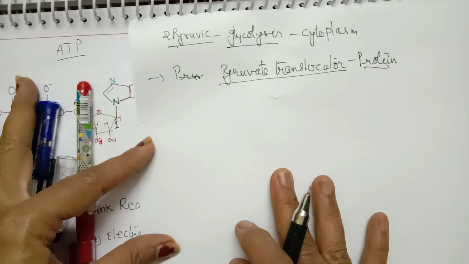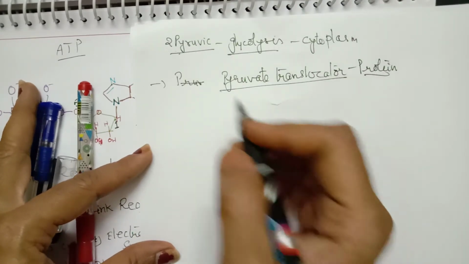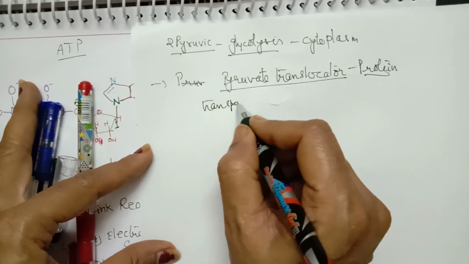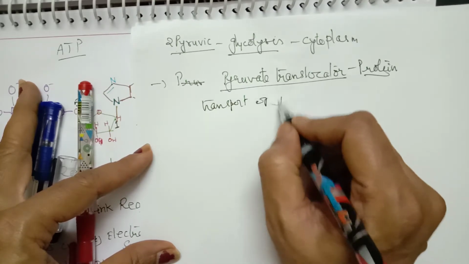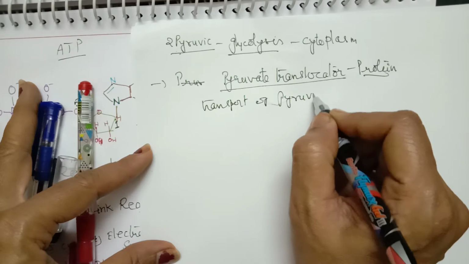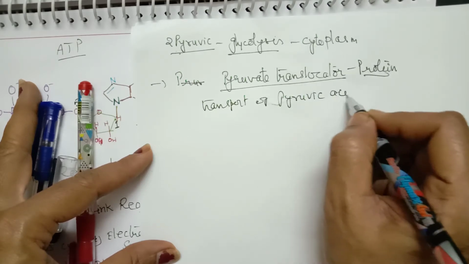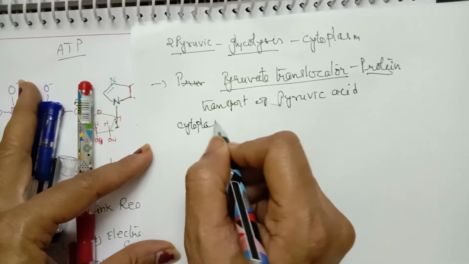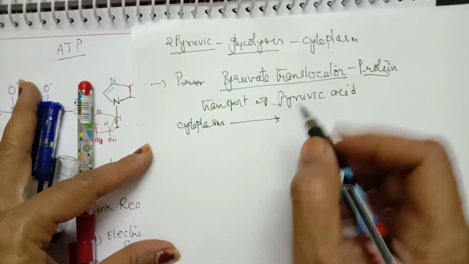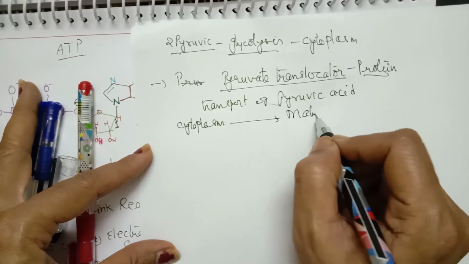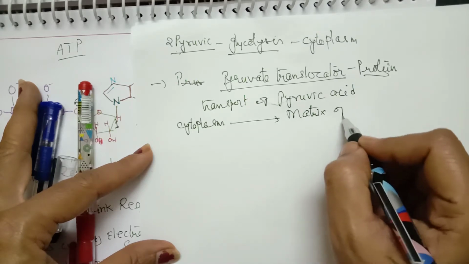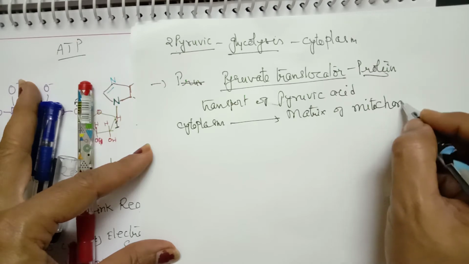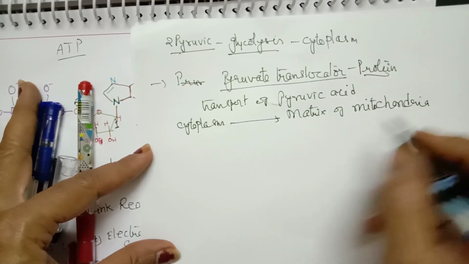The function of this pyruvate translocator is to transport pyruvic acid from cytoplasm to the matrix of mitochondria.